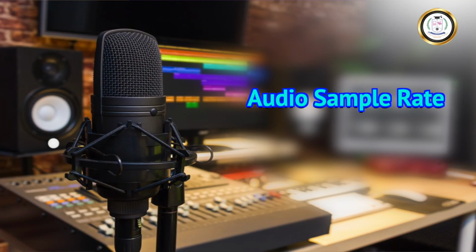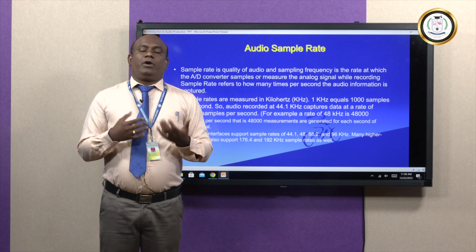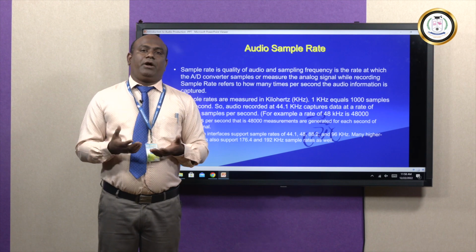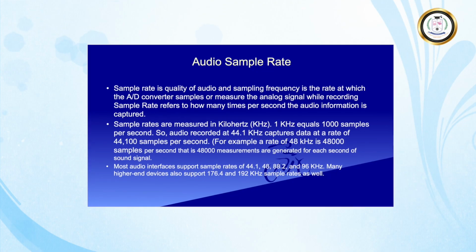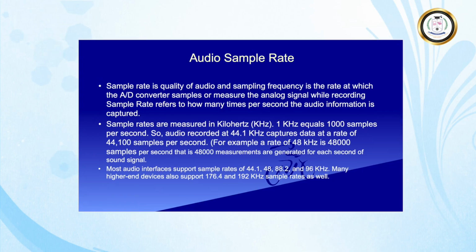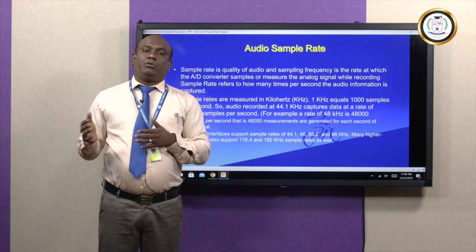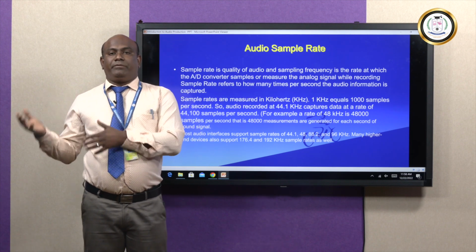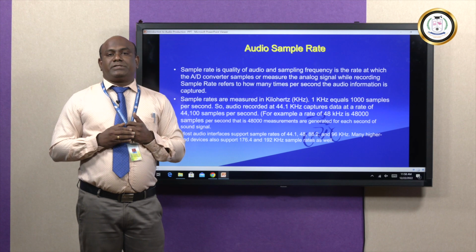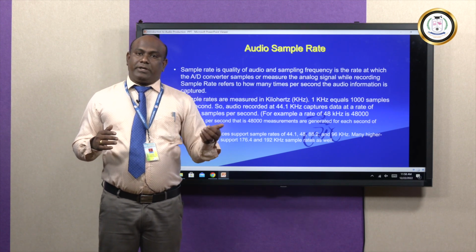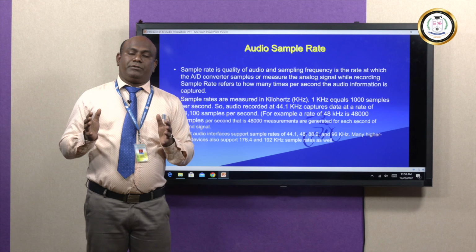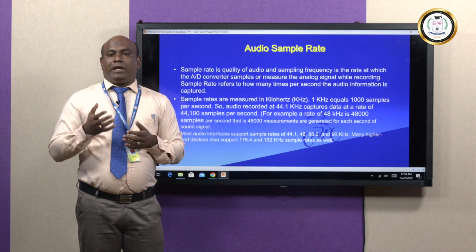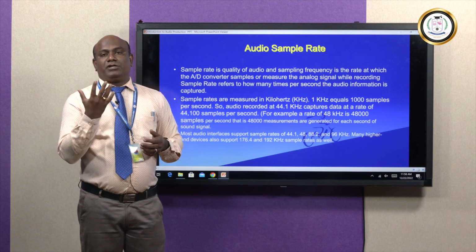Audio sample rate is nothing but the quality of audio. The audio sample rate determines the quality of audio. There are different kinds of sample rates, like 44.1 kilohertz, 48 kilohertz, 96 kilohertz, 192 kilohertz. According to the setting, the quality will vary. The sample rate is a must for video editing, audio editing, and video recording. It is very important, as it decides the resolution of audio.